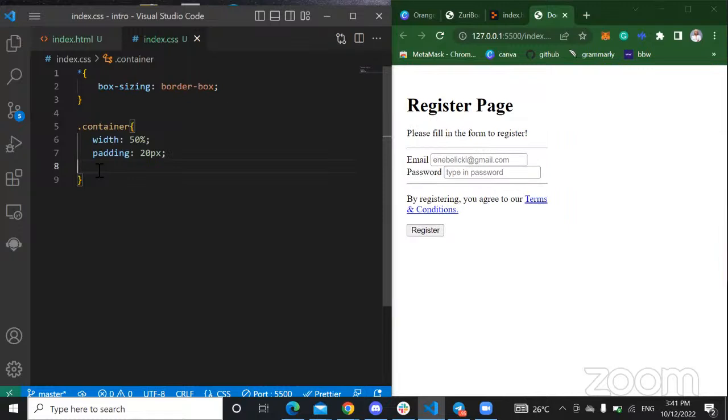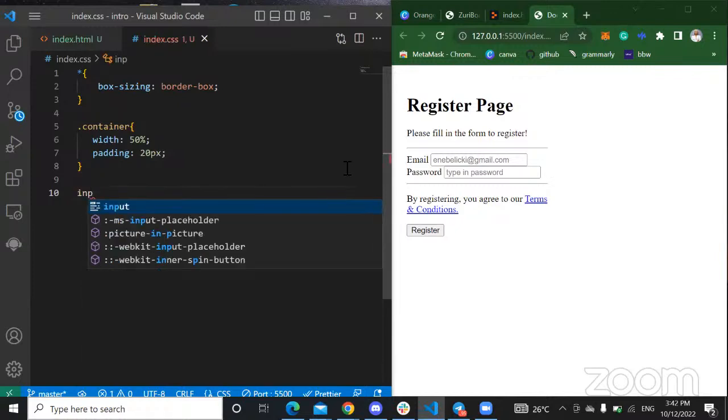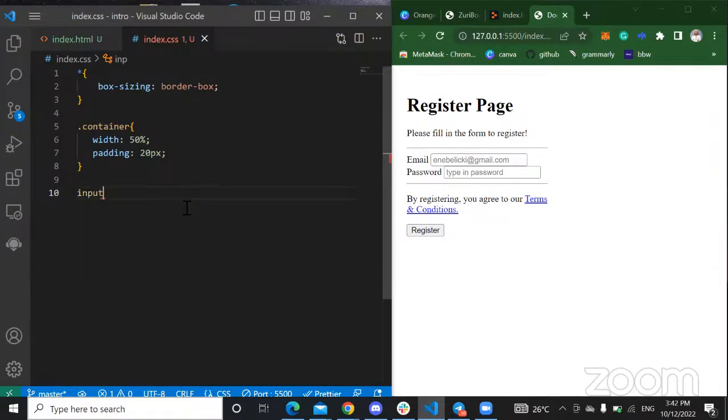So I'm just going to design my inputs right now. I want my inputs, the input columns, to go under the email. So I'm going to start my inputs.